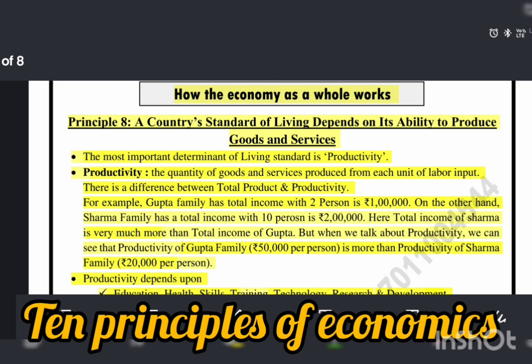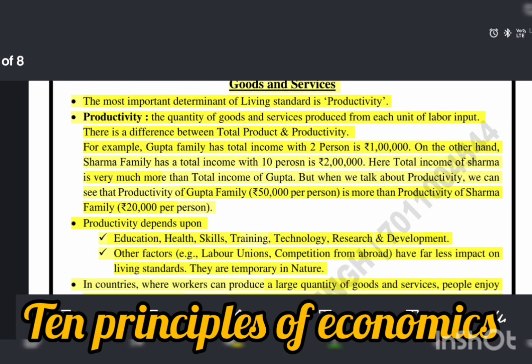The 8th principle of 10 Principles of Economics is: a country's standard of living depends on its ability to produce goods and services. The most important determinant of standard of living is productivity.